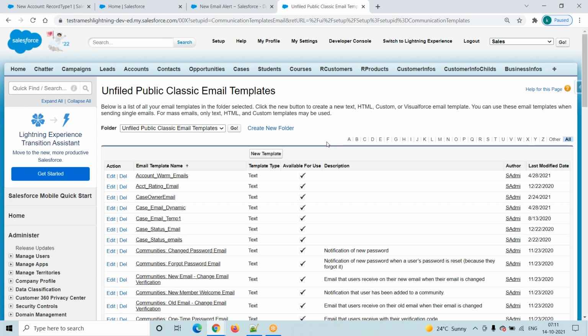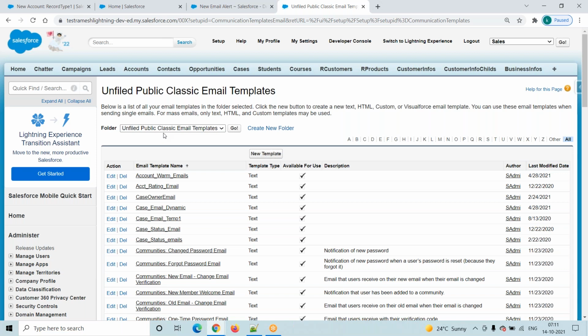That email template I will store in the unified public classic email template folder, which means that email template is available for all users. Just remember, not only email templates, reports also have this unified public classic folder.